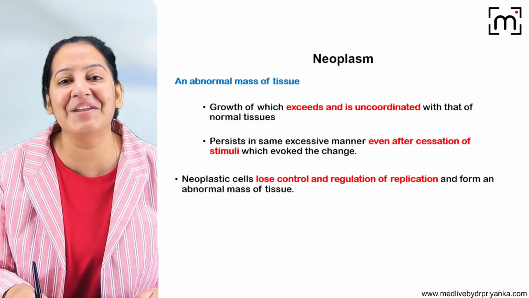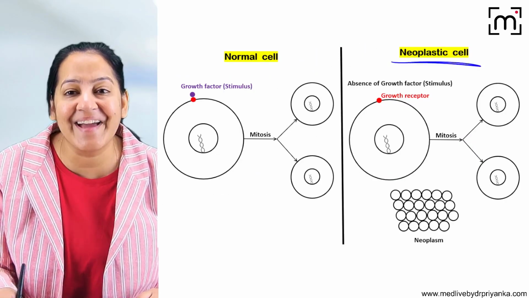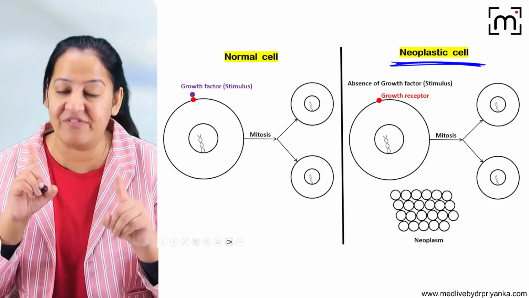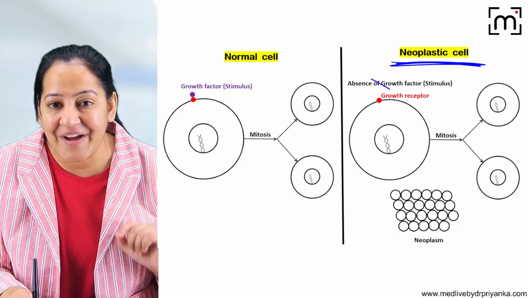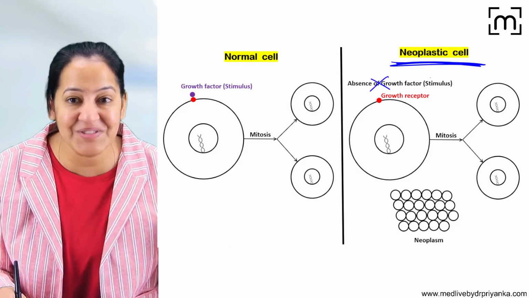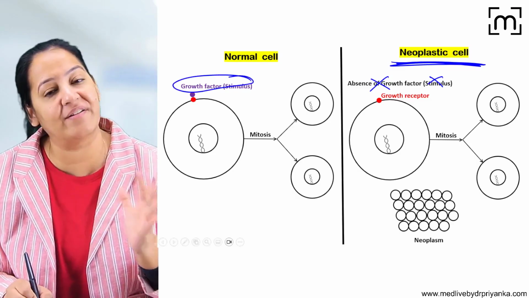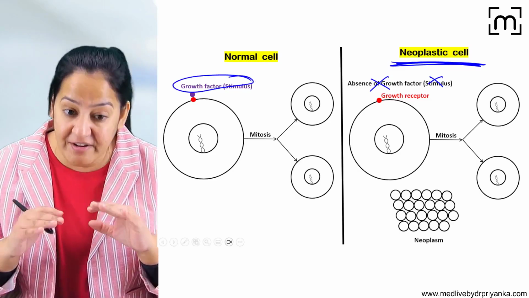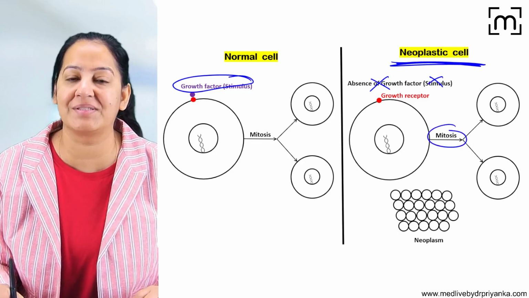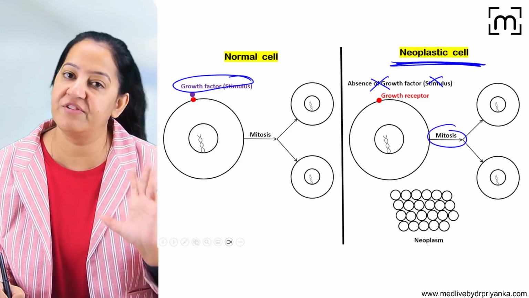Now let's come to the neoplastic cell. See the second diagram, the neoplastic cell. Now compare it with the first. What is the difference? You can see here the growth factor is absent. There is no growth factor. There is no stimulus. In contrast to the normal cell, here the growth factor and stimulus are absent. Even without that, it undergoes mitosis. That is, it lost physiological control.